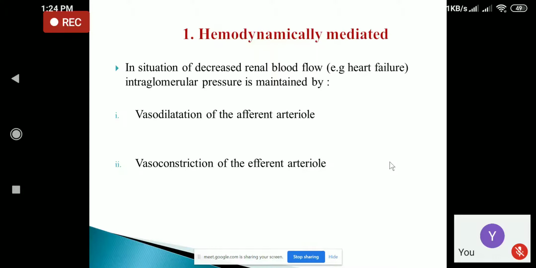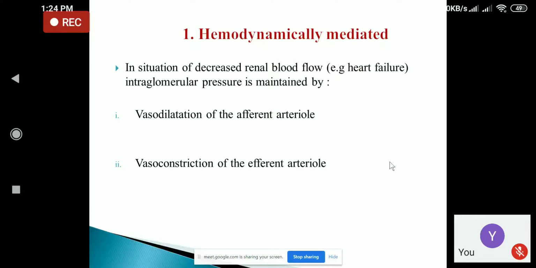Now coming to number 1, that is hemodynamically mediated. In a condition when there is a decrease in renal blood flow, the intraglomerular pressure is usually maintained by vasodilatation of the afferent arteriole. So what is the role of the afferent arteriole? The role of the afferent arteriole is to supply blood to the kidney.